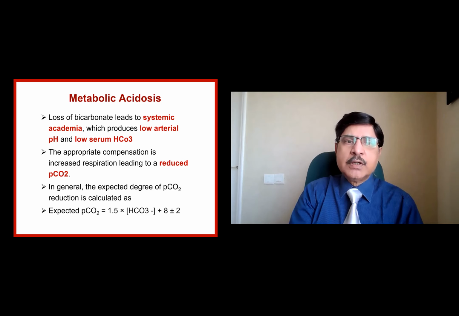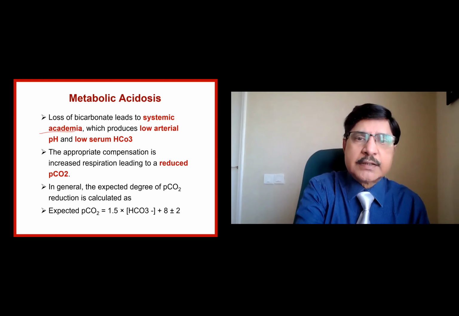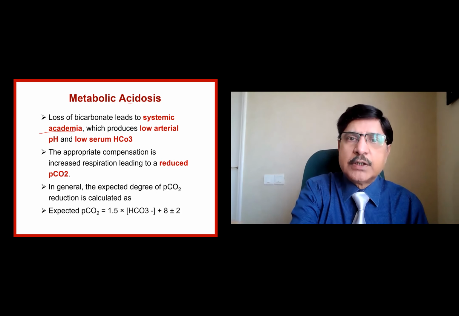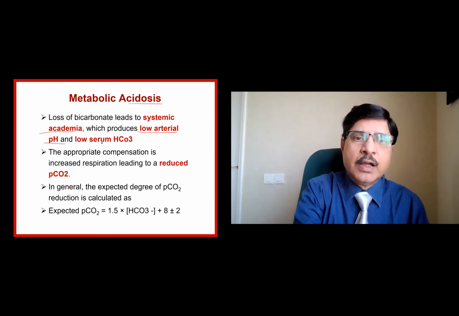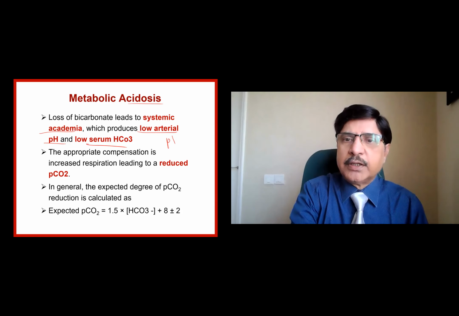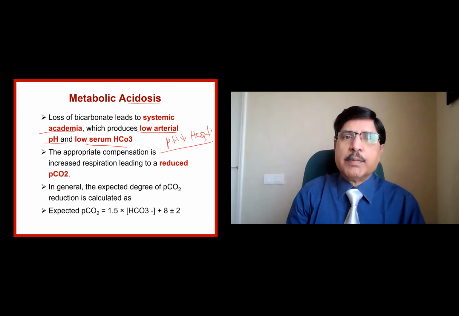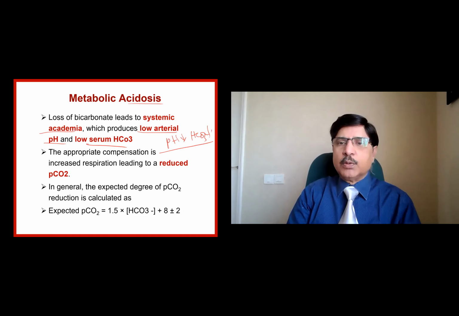Metabolic acidosis is a systemic acidemia, that is, the blood pH is acidic, with a systemic acidosis in the system: low arterial pH and low carbon dioxide. pH is low, and carbon dioxide is also on the same side, it is also low. This is the hallmark of metabolic acidosis.